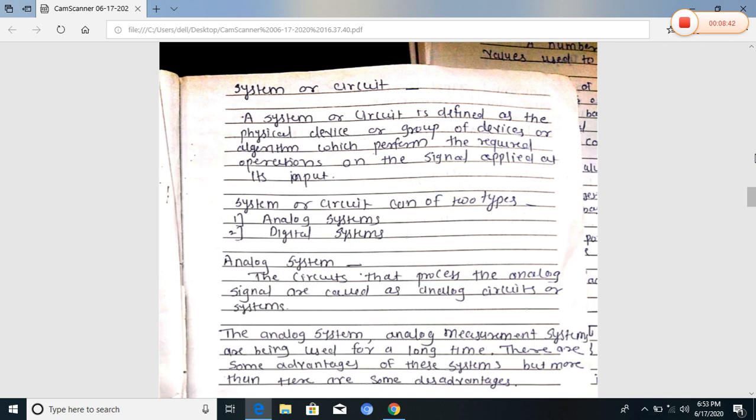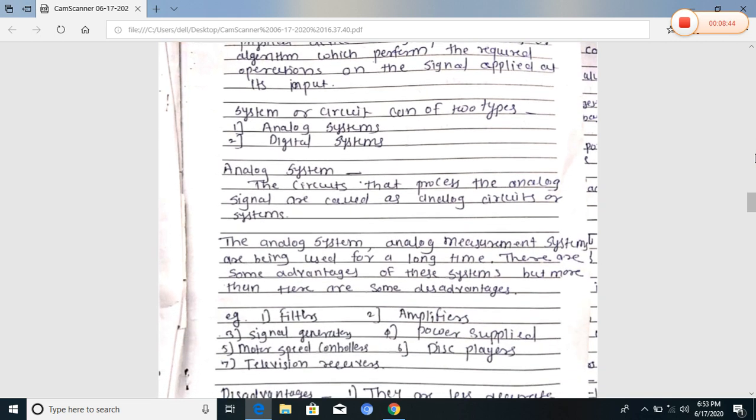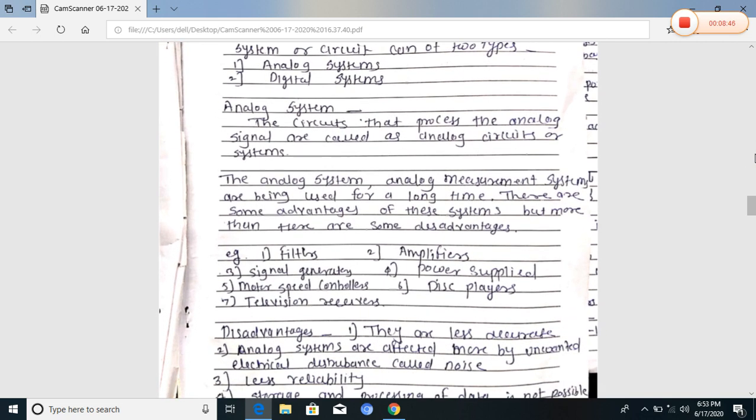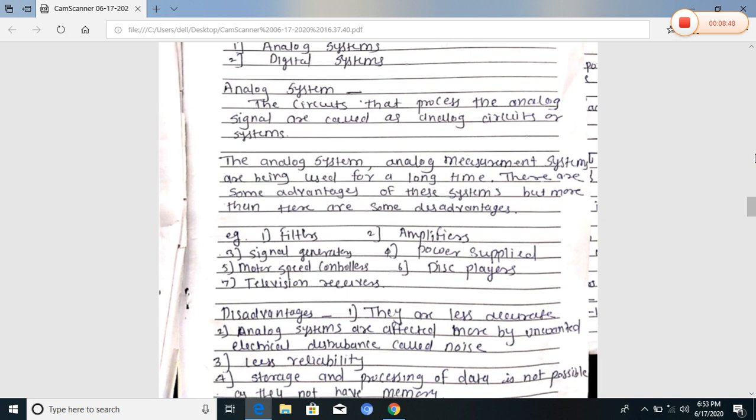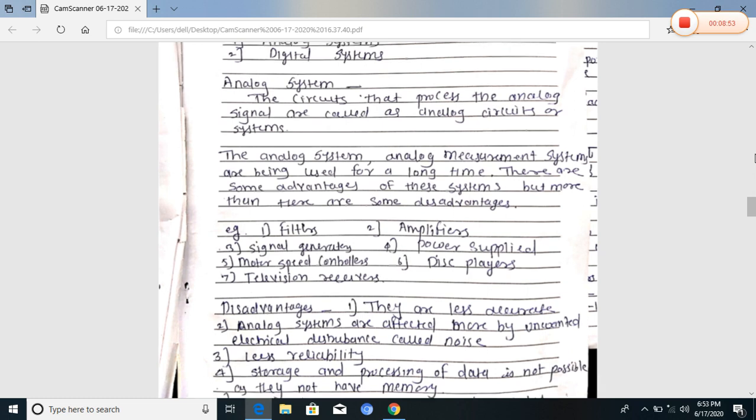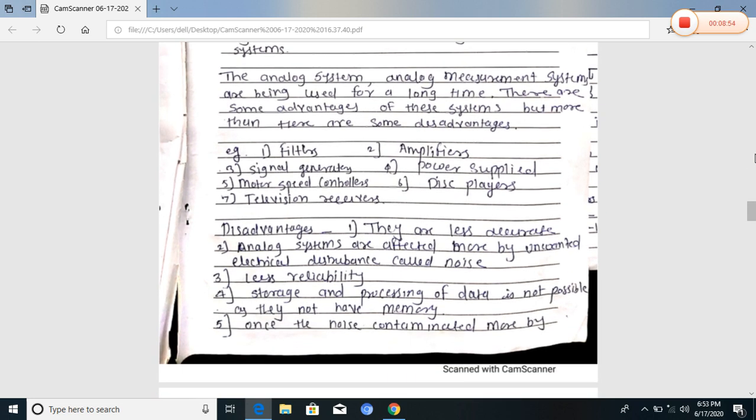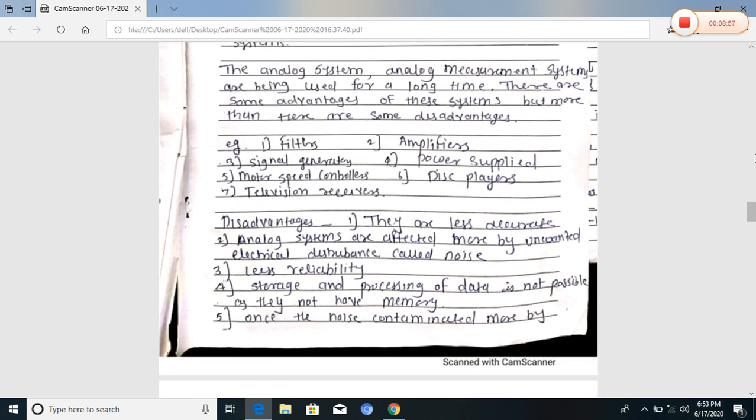So this system is called an analog circuit or system. Analog measurement systems have been used for a long time. There are some advantages of this system, but there are more disadvantages. Examples of analog systems are filters, amplifiers and signal generators.